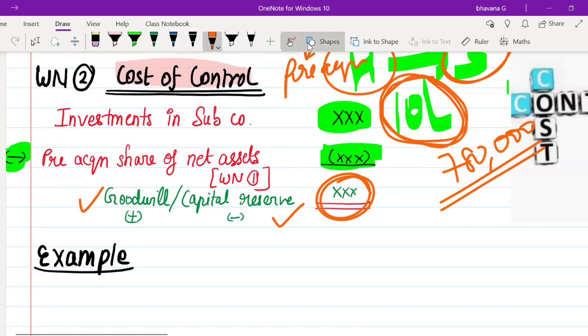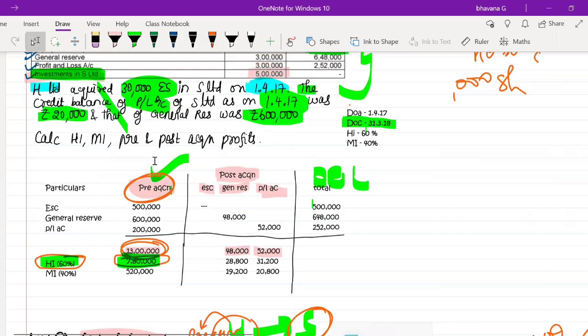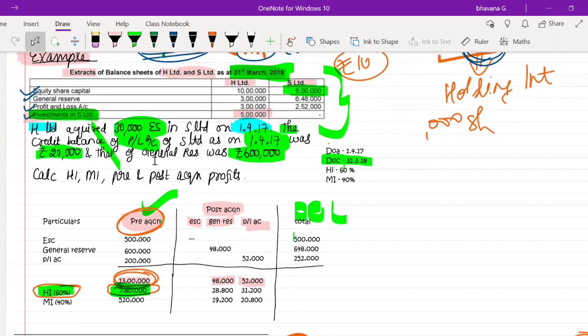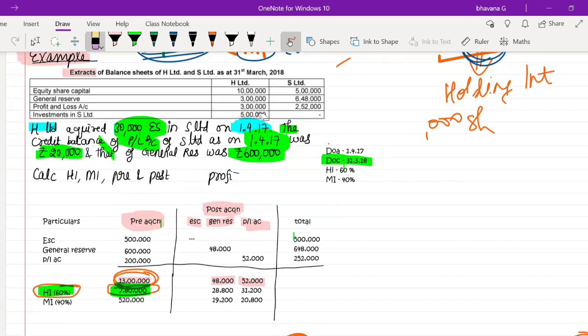So now let's solve a sum related to this. This is the first example that we solved, right? Now using this information, we'll try to find out the cost of control. Wait, I'll just remove the extras, whatever is around here. Okay, I have erased it. So now, using this information, please try to find out the cost of control and tell me.